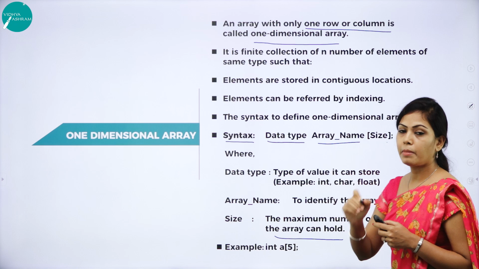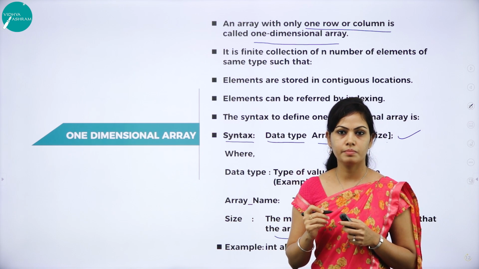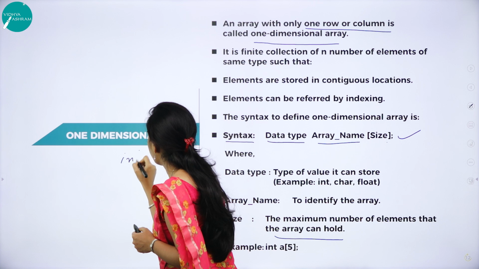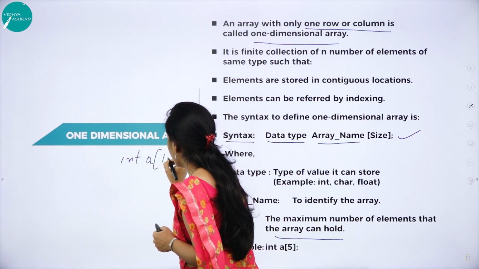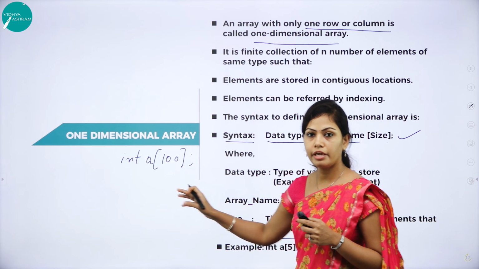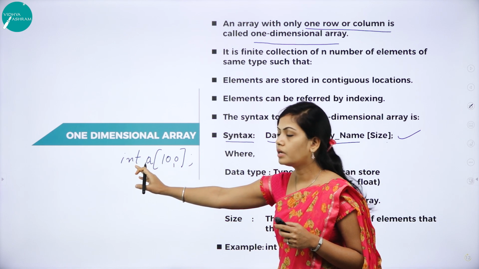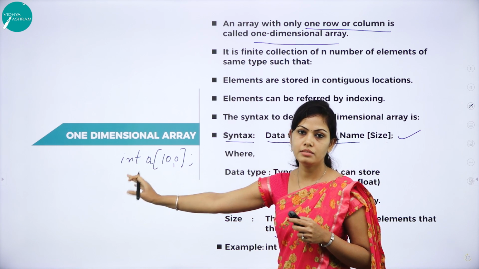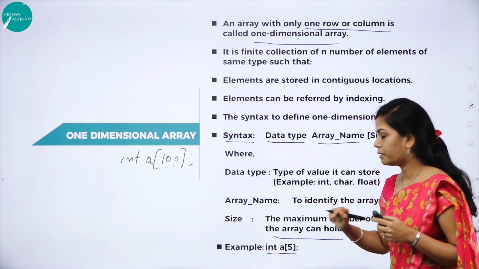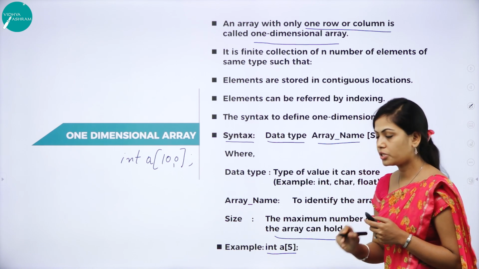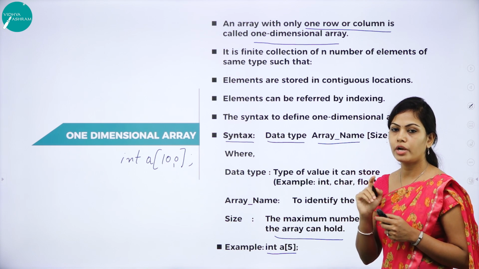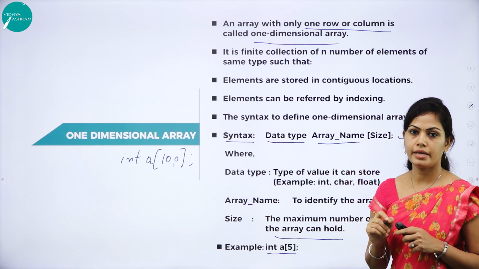Example: int a[5] and int a[100000]. You can give all kinds of data values such as float, double, character, etc. So this is one example of a one-dimensional array. A one-dimensional array contains only one row or one column.